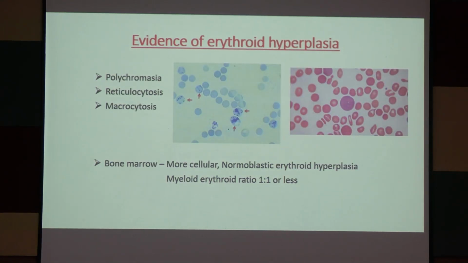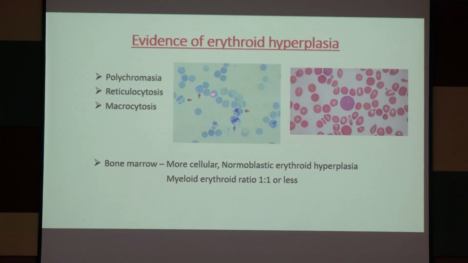Now, evidence of erythroid hyperplasia. There is compensatory erythroid hyperplasia in the bone marrow. So after hemolysis, the marrow will try to produce RBCs. First, immature RBCs will form, that is reticulocytes.